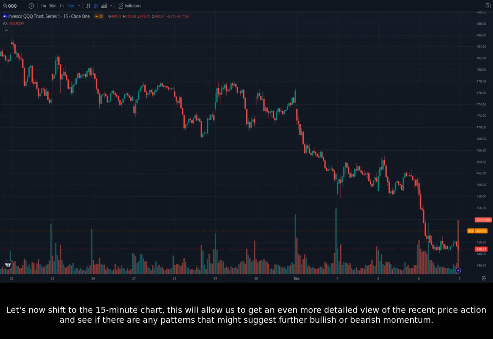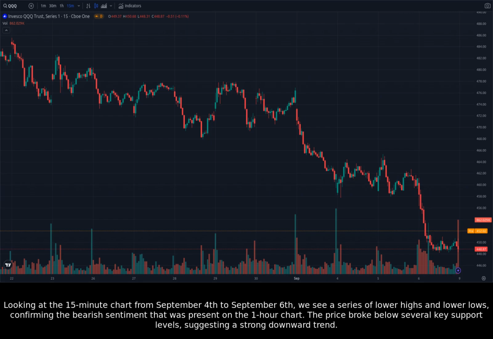Let's now shift to the 15-minute chart. This will allow us to get an even more detailed view of the recent price action and see if there are any patterns that might suggest further bullish or bearish momentum. Looking at the 15-minute chart from September 4th to September 6th, we see a series of lower highs and lower lows, confirming the bearish sentiment that was present on the 1-hour chart. The price broke below several key support levels, suggesting a strong downward trend.